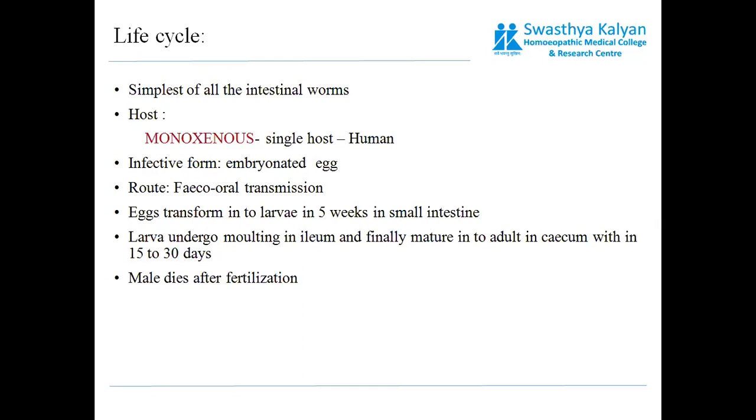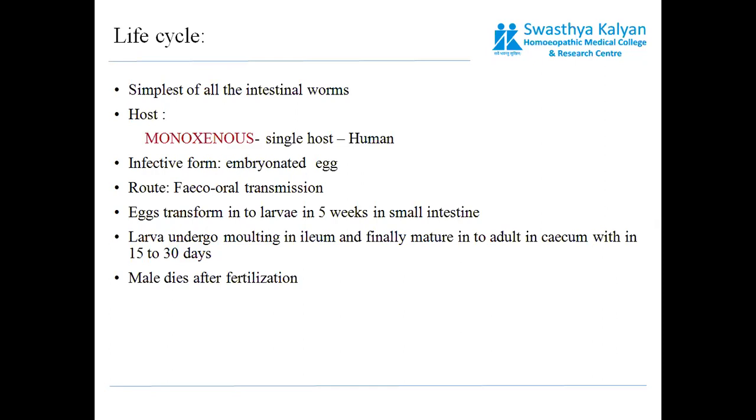To understand fecal-oral: the egg comes out in the anal region and again enters the oral cavity, that is the mouth. The egg transforms into a larva in 5 weeks in the small intestine. The larva undergoes molting in the ileum and finally matures into an adult in the cecum within 15 to 30 days. So once ingested, it goes into the small intestine, where it transforms into an adult and then enters the cecum. This process usually takes around 15 to 30 days.